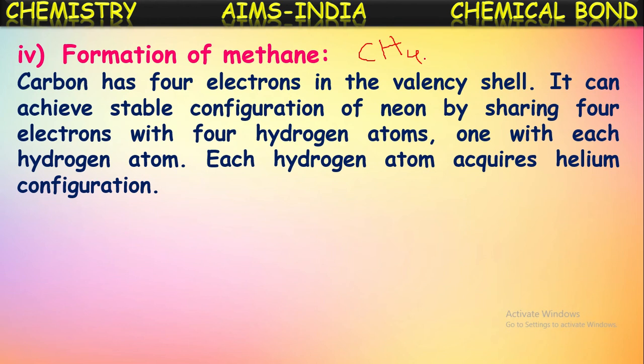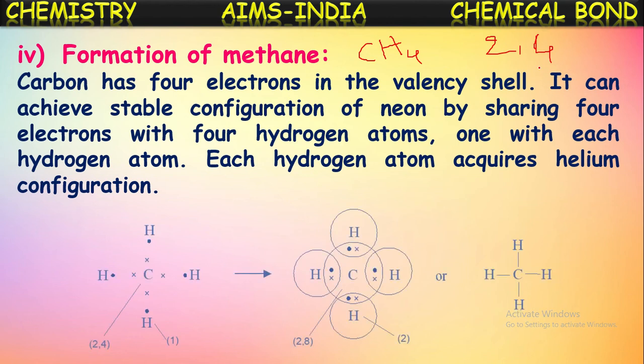Because its atomic number is 6 and its configuration is 2, 4. There are 4 valence electrons in the valence shell. It can achieve the stable configuration of neon by sharing 4 electrons with 4 hydrogen atoms, one with each hydrogen. So each hydrogen atom acquires helium configuration. At the same time, carbon will get the nearest noble gas neon configuration.